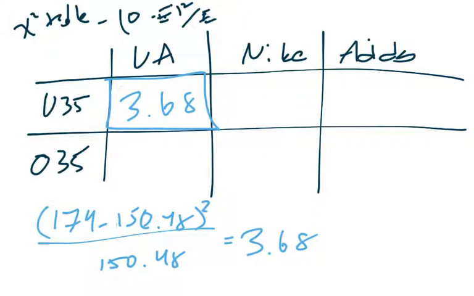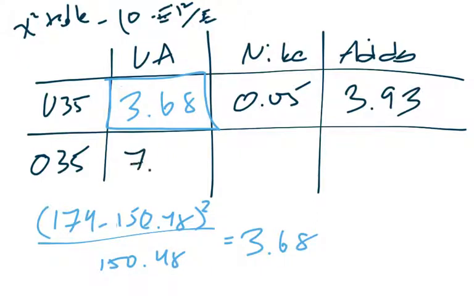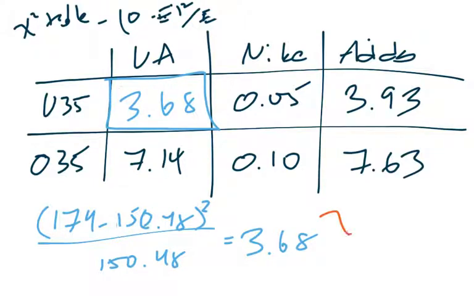And again, it's sort of similar to standard deviation. You're seeing how far away your expected value really is from what you observed. All right, if we continue that calculation across the board, the Nike would end up being 0.05. Adidas would be 3.93. For over 35 and Under Armour, that would be 7.14, 0.10, and 7.63.